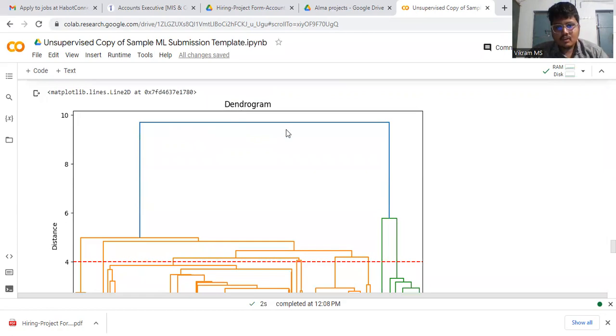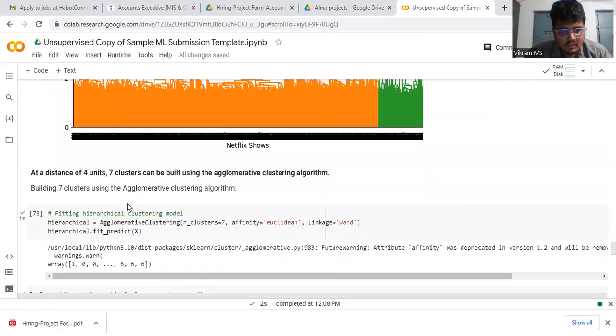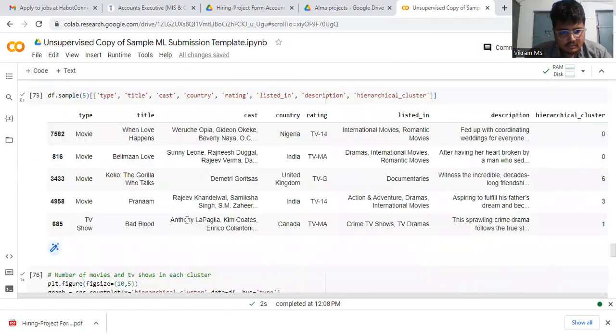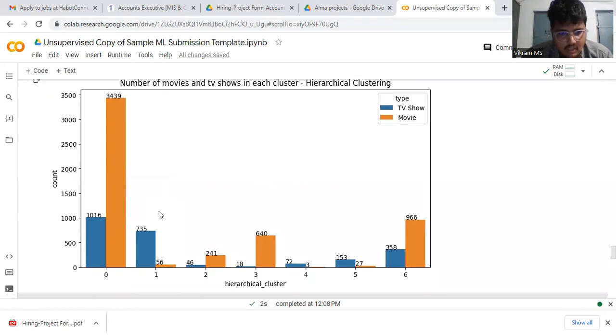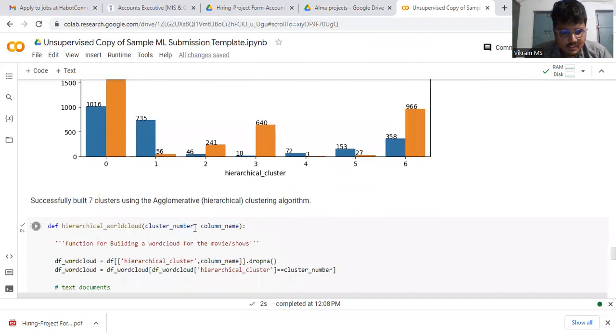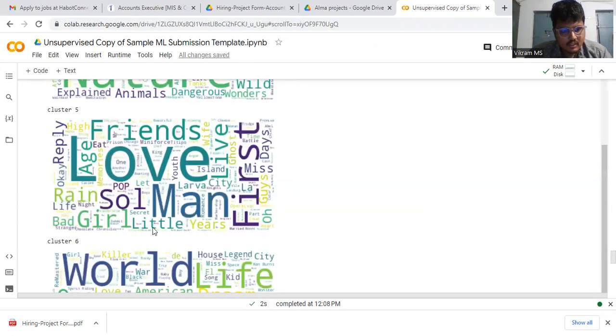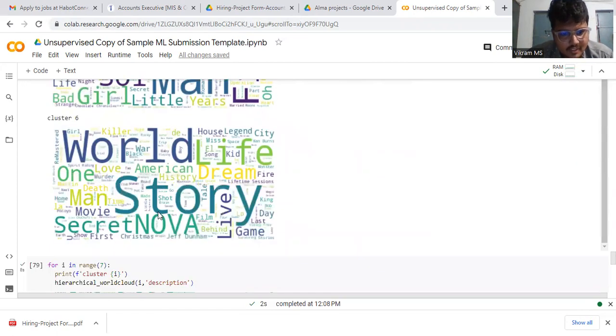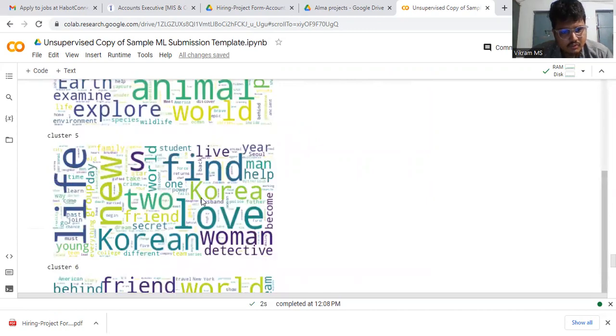This is the bar plot: blue is TV shows and orange is movies. The counts of the hierarchical clustering have been shown, and the repeated words will be highlighted for these shows.